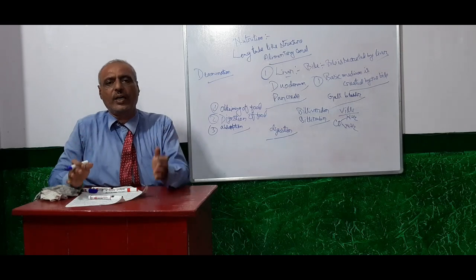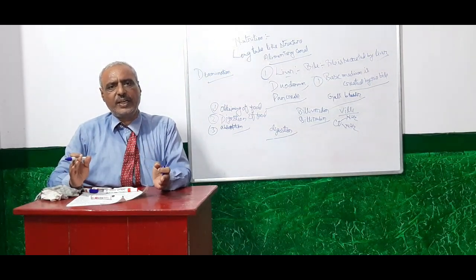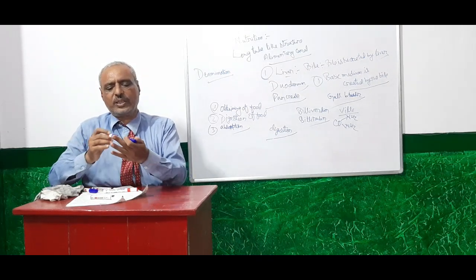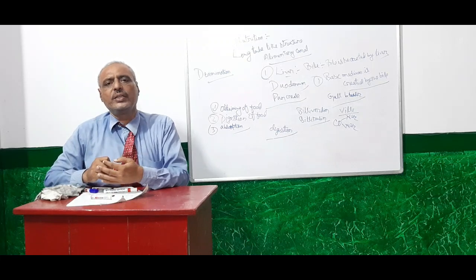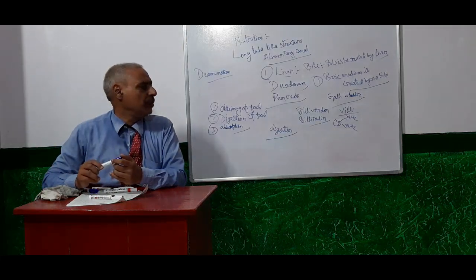Deamination means breakdown: the amino acid, a complex compound, is broken into a simpler organic compound known as urea.